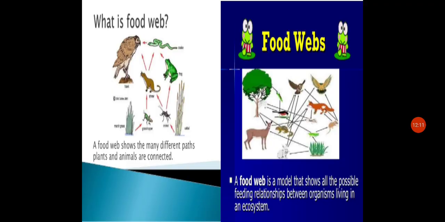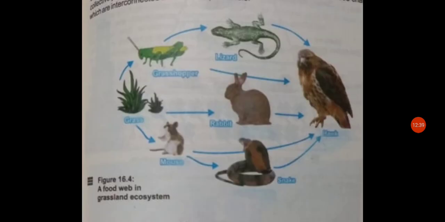Next is food web. A food web shows the many different paths in which plants and animals are connected in a feeding relationship. A food web is a model that shows all the possible feeding relationships between organisms living in an ecosystem. If I say that a food web is the combination of various food chains, then it is right. So here you are watching figure 16.4. Here is a food web in a grassland ecosystem.